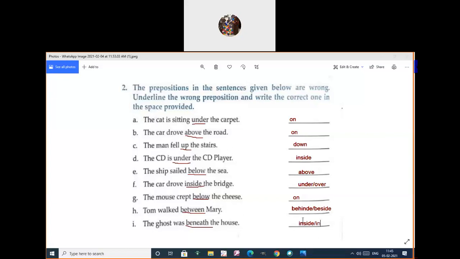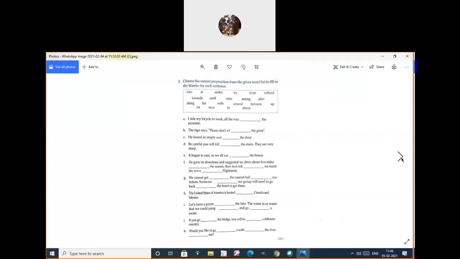Okay, let's turn to the next page. Shall we move to the next page now? Yes. Try to follow me. Yes, children, go to the next page. I'm going to turn the next page now. Page number 57. Choose the correct preposition from the given word list to fill in the blanks for each sentence.